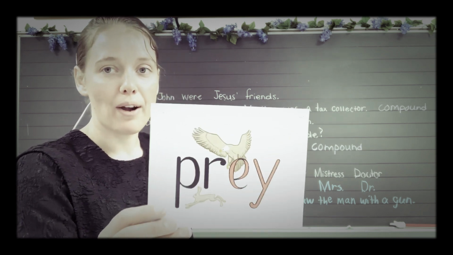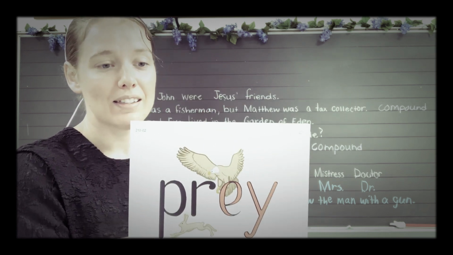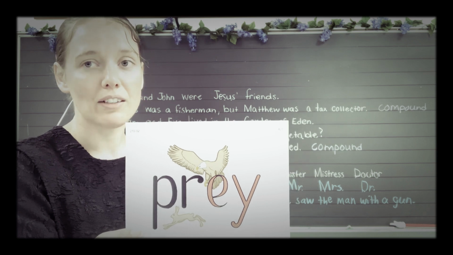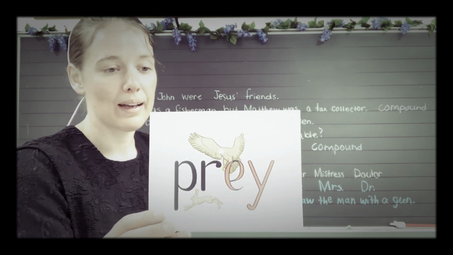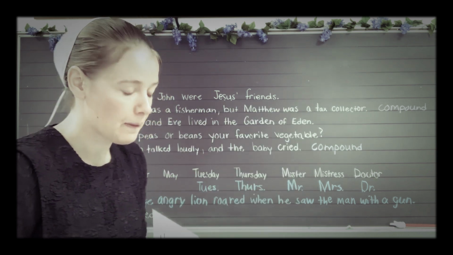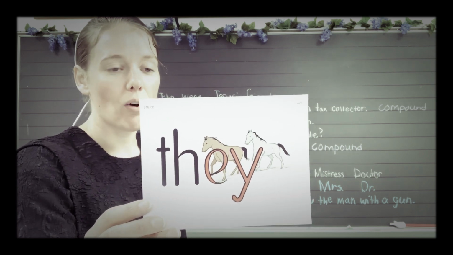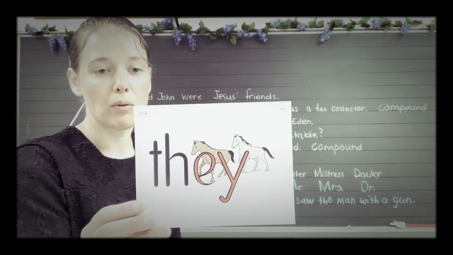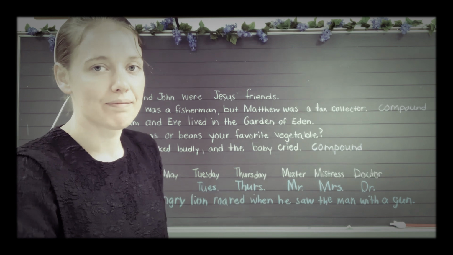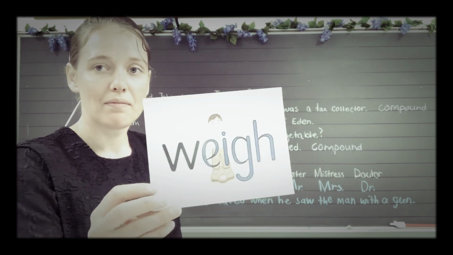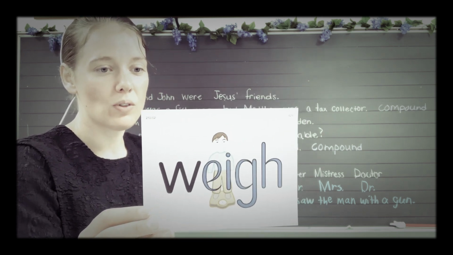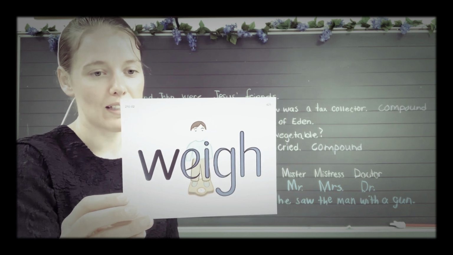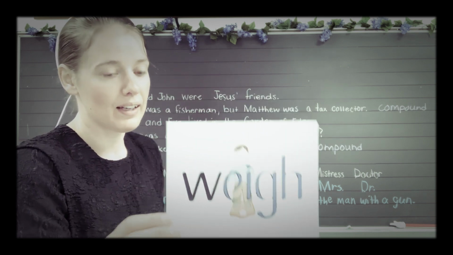And then we have prey. The rabbit is a prey that the eagle catches for food. Prey. They. The horses thought they could run away. They. Weigh. Do you think the boy will weigh as much as he did last week? Weigh.